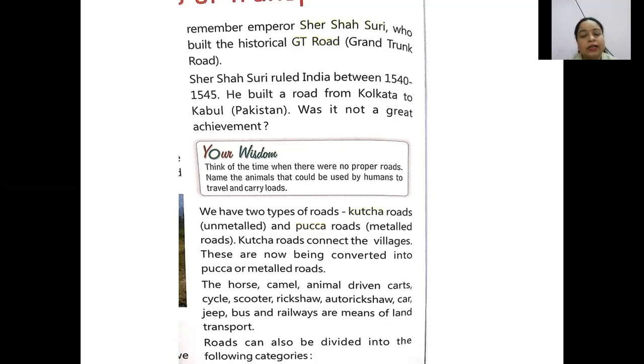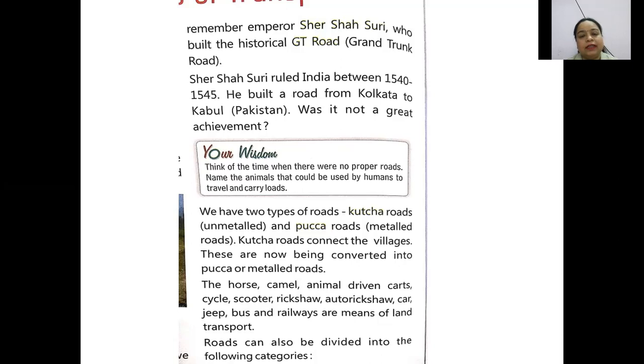Nowadays various authorities are working hard to convert kacha roads into good pakka roads. The horse, camel, animal-driven carts, cycles, scooters, rickshaws, auto rickshaws, car, jeep, bus, and railways are the means of land transport.